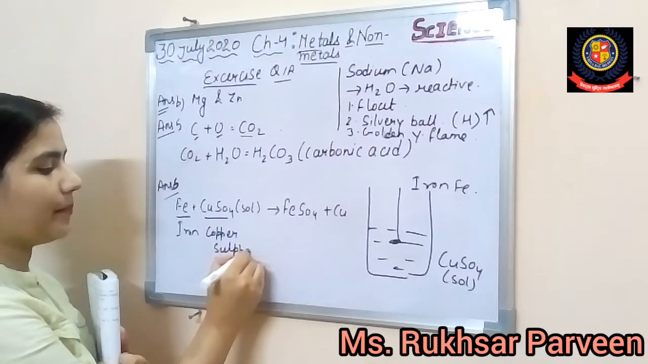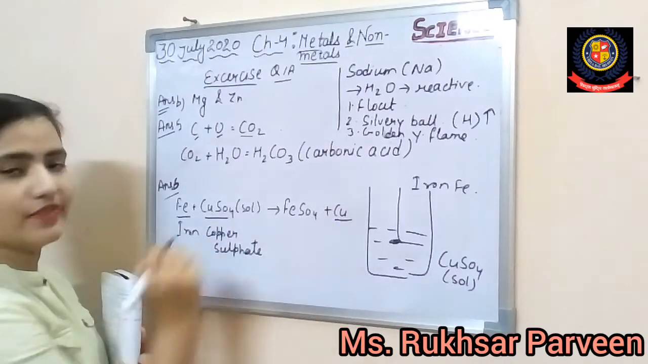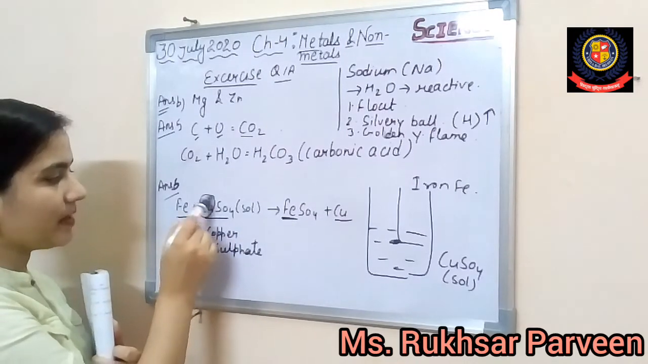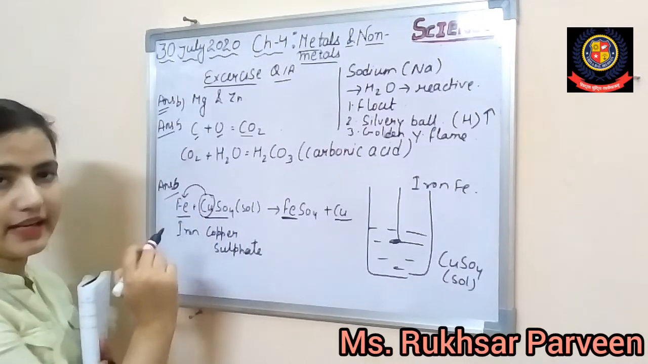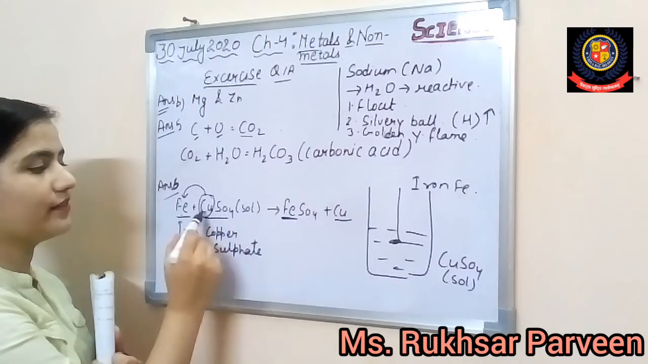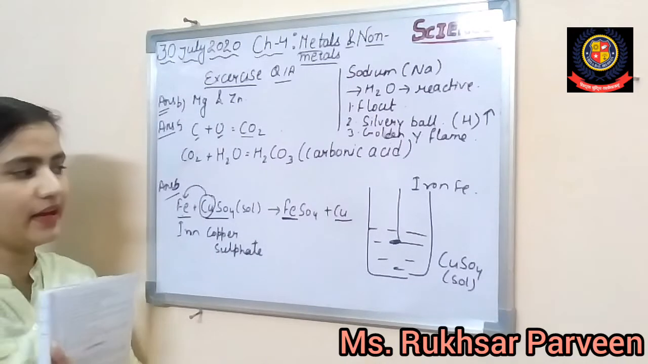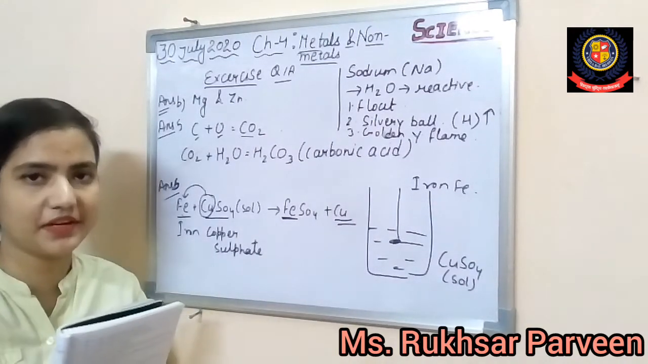Alright, now what will happen? Definitely copper is weaker. So who will take the place of copper? जो यहाँ copper था उसकी place कौन ले लेगा बेटा? ये iron ले लेगा, because iron is more reactive than the copper. So here your iron sulfate will be formed, and your copper will be separated out.